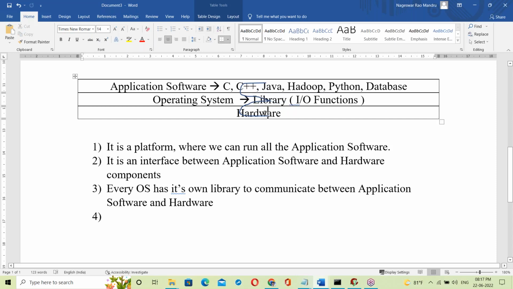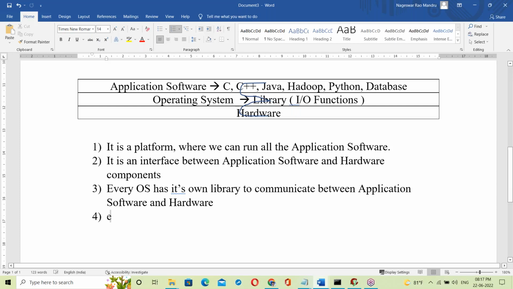Every program has to link with the OS library before running. That link may be static linking or dynamic linking. Suppose C and C++ use static linking, while Java and Python use dynamic linking. Static and dynamic linking are tomorrow's topic.